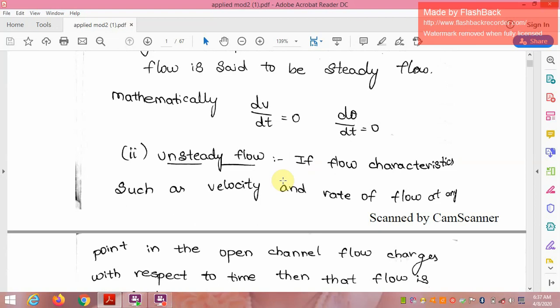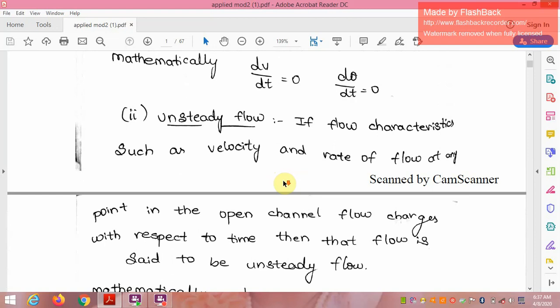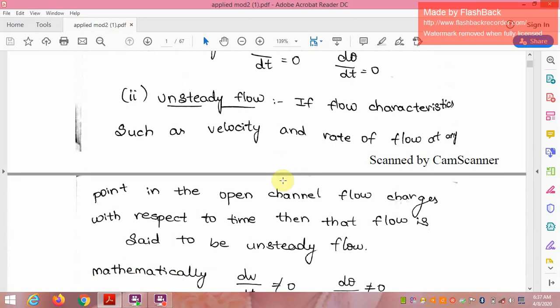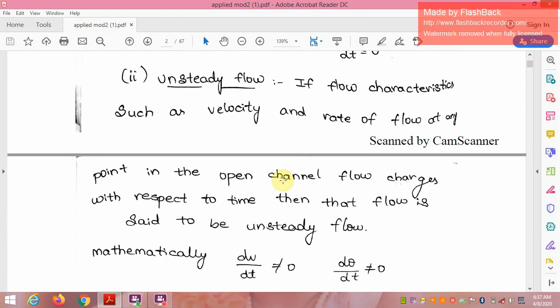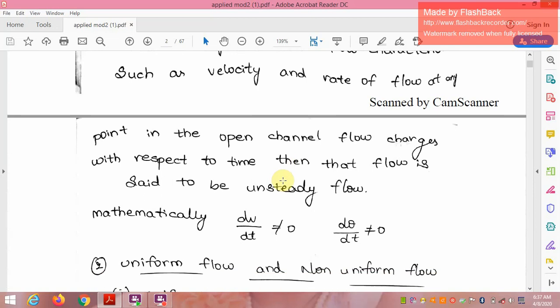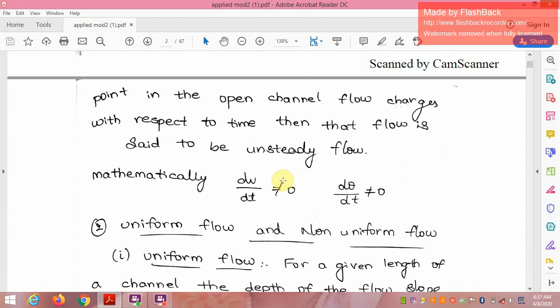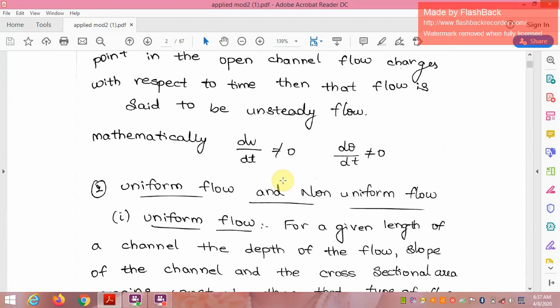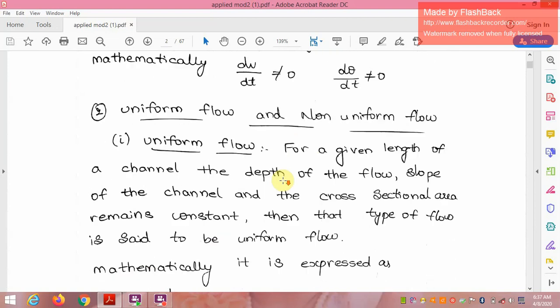Then unsteady flow. If the flow characteristics such as velocity and rate of flow at any point in an open channel flow change with respect to time, then the flow is said to be unsteady flow. So mathematically, ∂u/∂t ≠ 0, ∂θ/∂t ≠ 0.